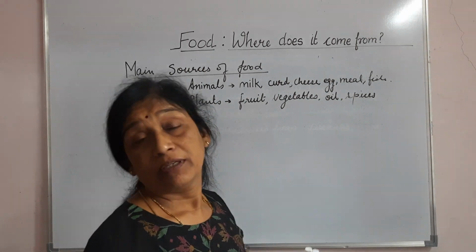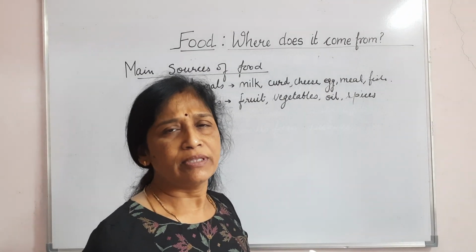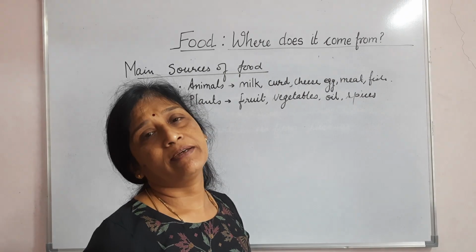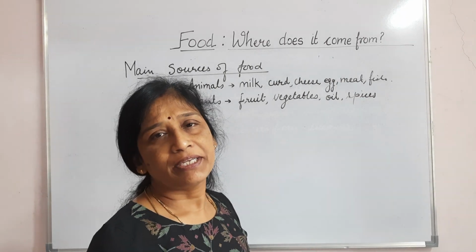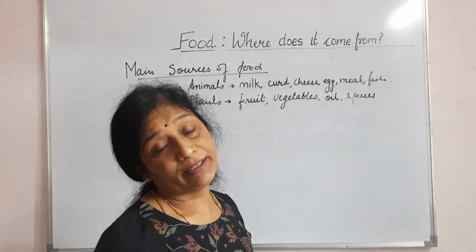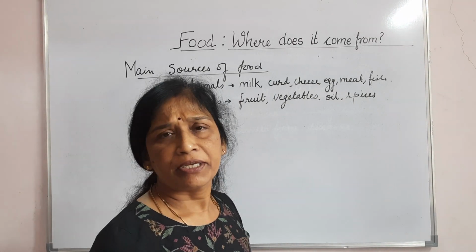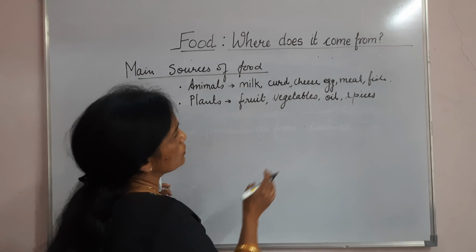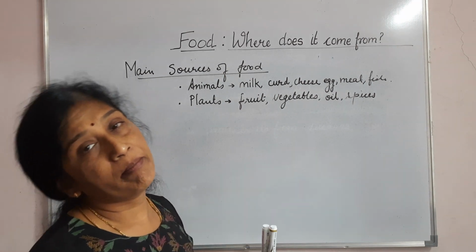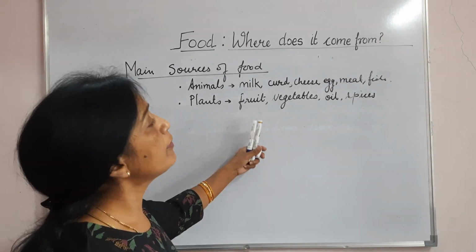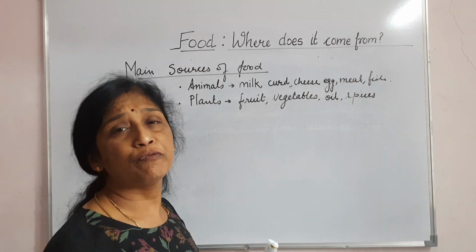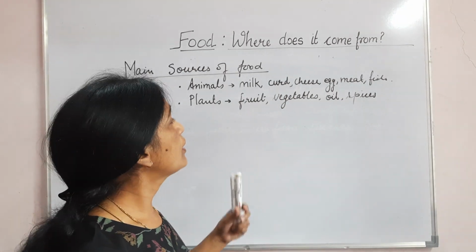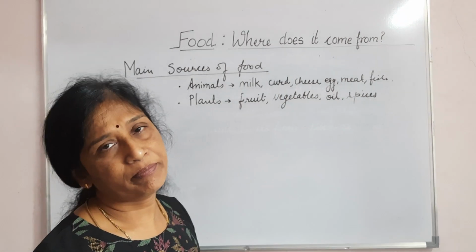Later we'll study elaichi, long, jeera, many are there. So spices also, and you can add many more. At least you should know 4-5 products that you get from animals and plants.